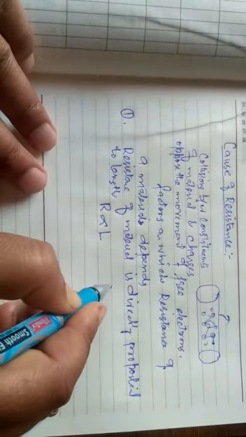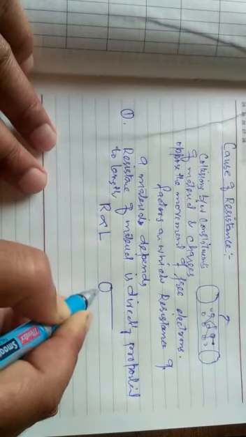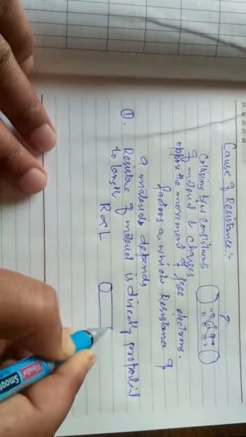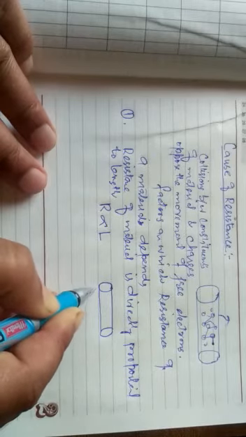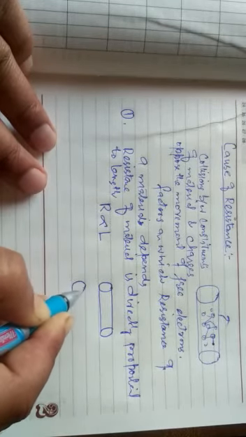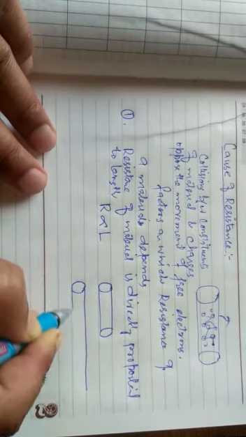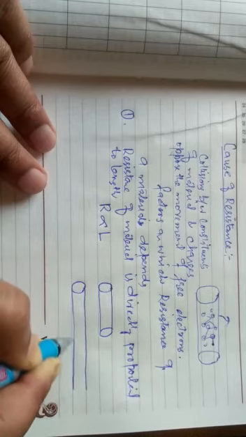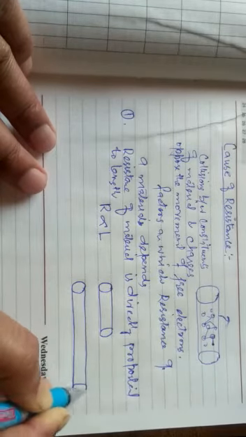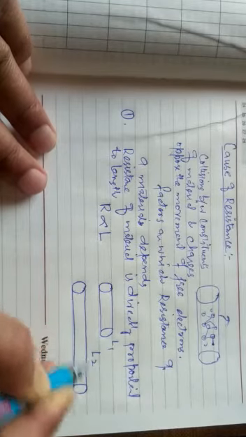For example, this is a wire with cross section A and this length. Now we have another wire with the same cross section, but its length is double or more than the first one. Here it is length L1, here L2.